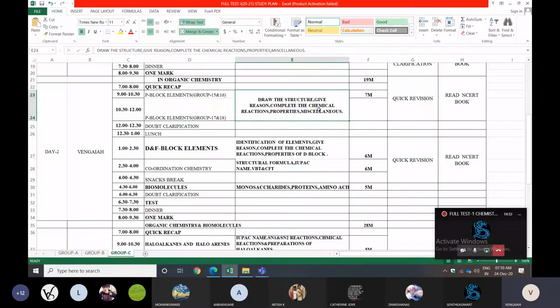They will use compounds like XeO2, XeO3, XeF2; xenon compounds will be there, many structures, and oxo acids of sulfur and phosphorus. Draw the structures; those models are very, very important. Second is give-reason type, which we can prepare. Next is complete the chemical reactions.